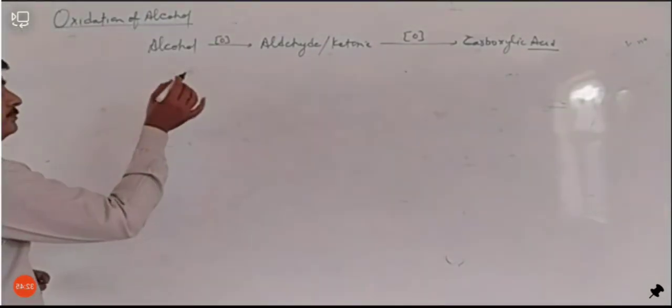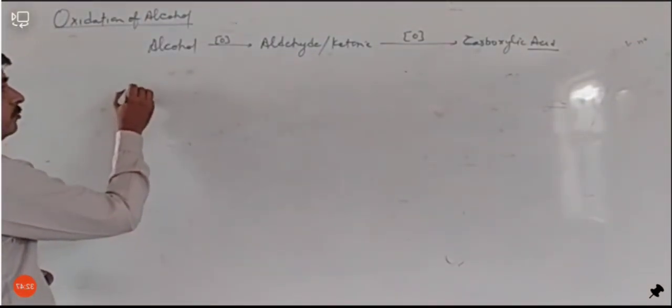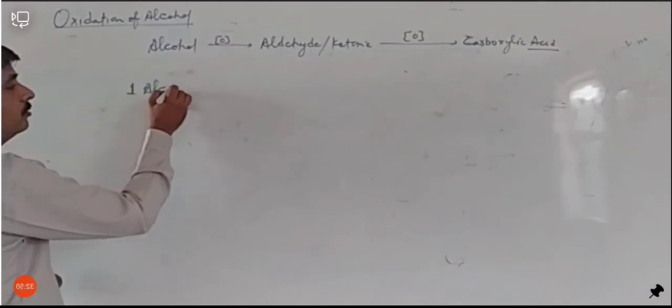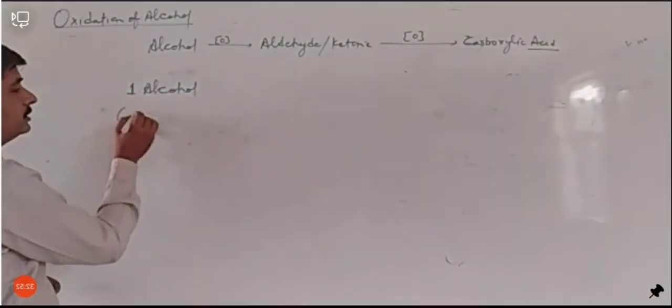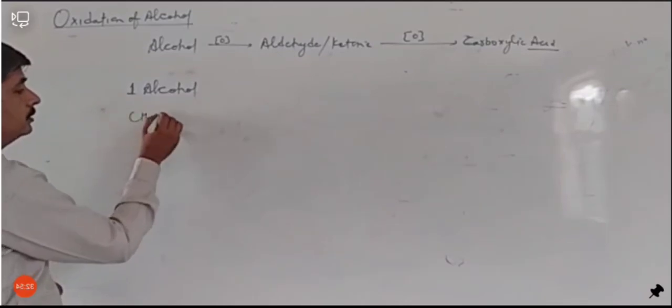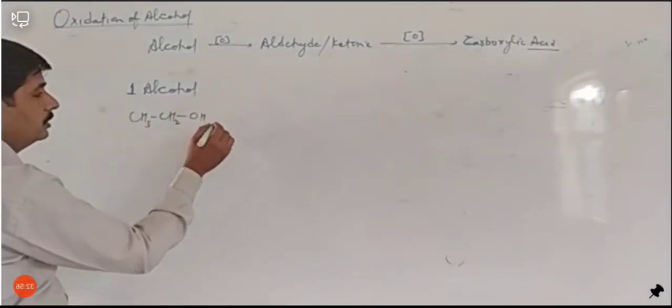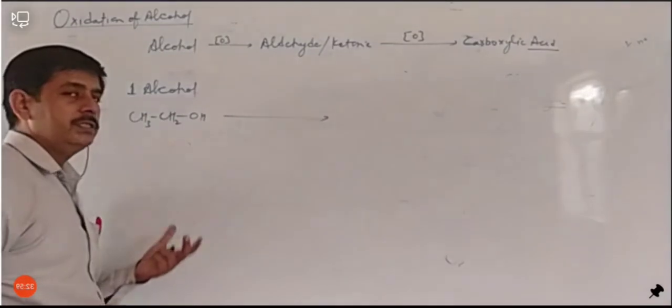So how can we form aldehyde and how can we form ketone? Suppose we have a 1 degree alcohol like CH3CH2OH, and we use a weak oxidizing agent.